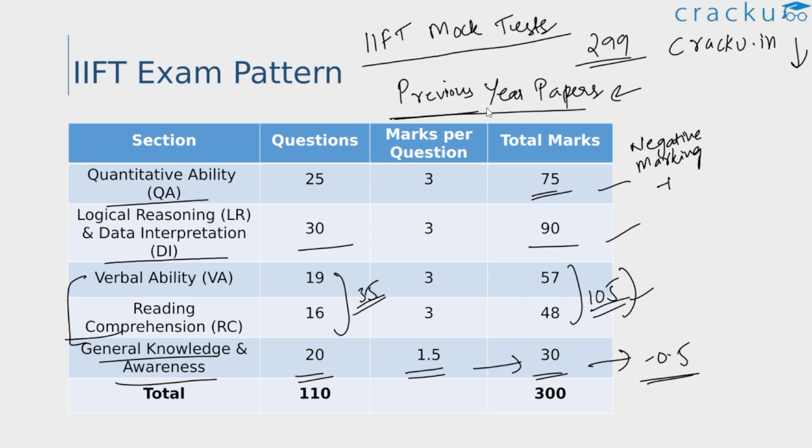And also if you look at the placements at IIFT, according to their latest placement report, the average placement stands at 21 plus lakh per annum and their highest package was 46.5 lakh per annum. And the college fees is around 18 lakhs. So due to the good placement record, a lot of candidates aspire to prepare for the IIFT exam. So let us see how to prepare for the IIFT exam.